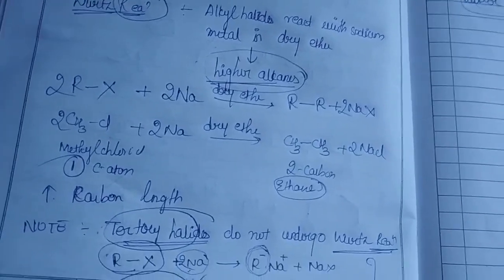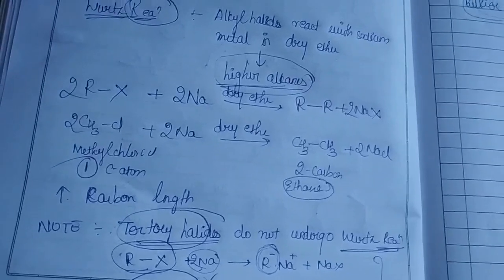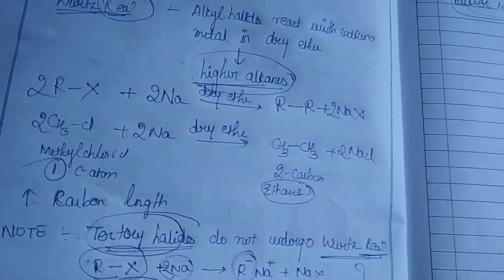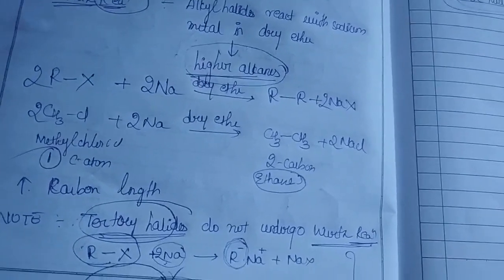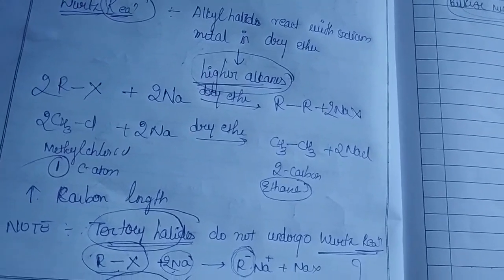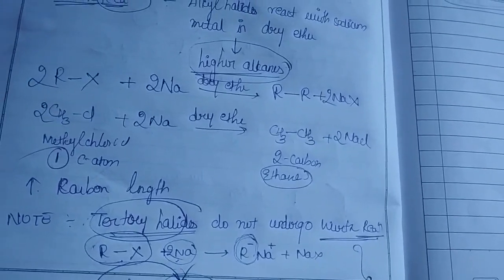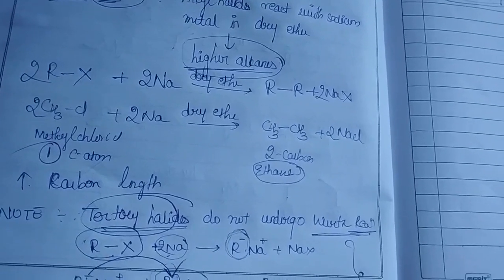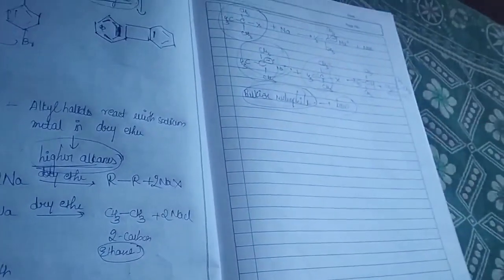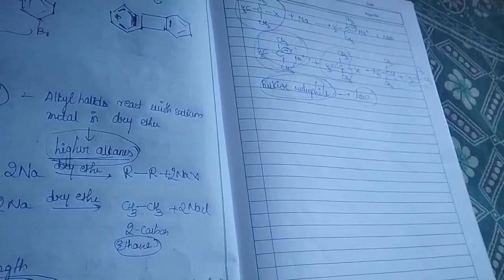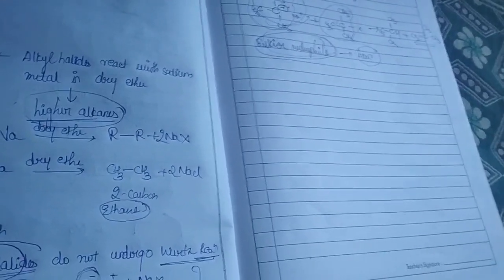Coming to the Wurtz reaction, we have seen that whenever alkyl halides are treated with sodium metal in the presence of dry ether, we get higher alkanes. That reaction is called the Wurtz reaction. The important noteworthy point there is that tertiary alkyl halides will not undergo the Wurtz reaction. The main reason is that instead of undergoing that reaction, they undergo an elimination reaction to give the respective alkenes.